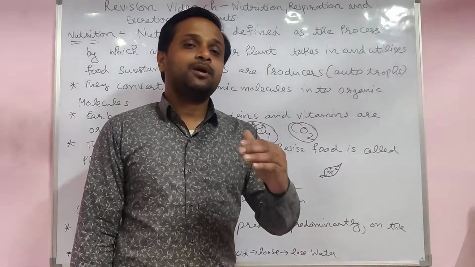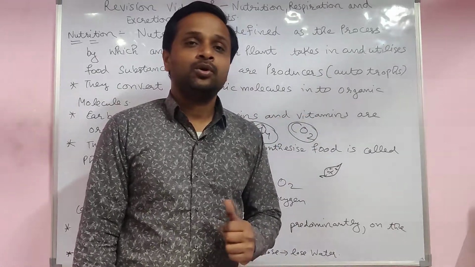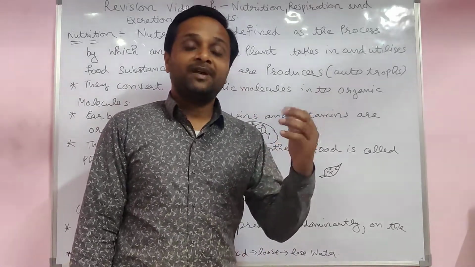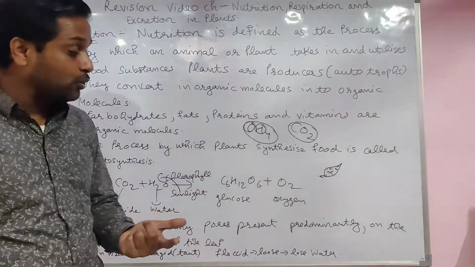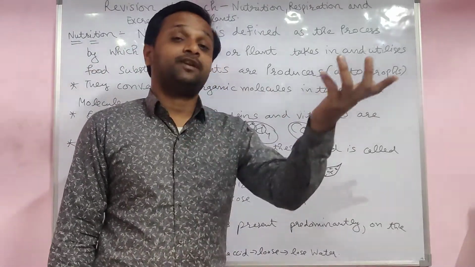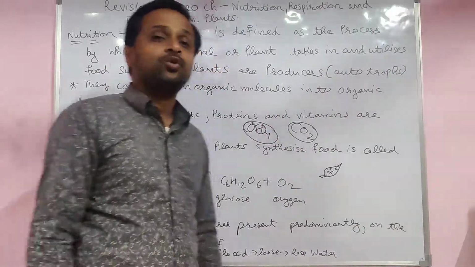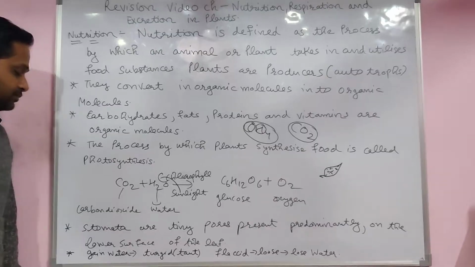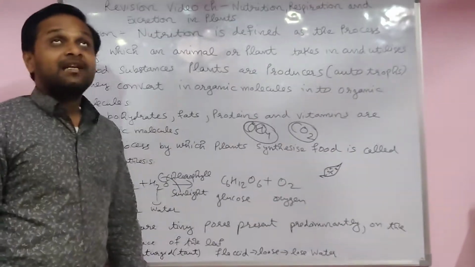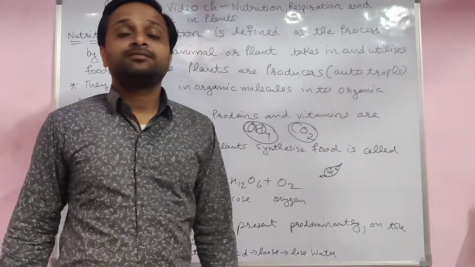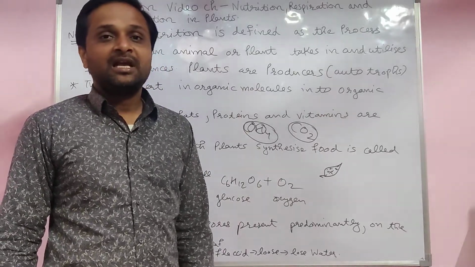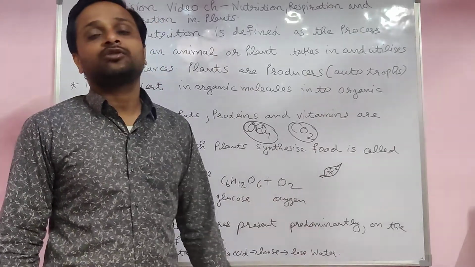For example, when your mother makes halwa for you, the fragrance goes everywhere, from your home to everywhere. It means high concentration to low concentration. Then carbon dioxide is taken in with the help of diffusion, and oxygen is released, also with the help of diffusion.